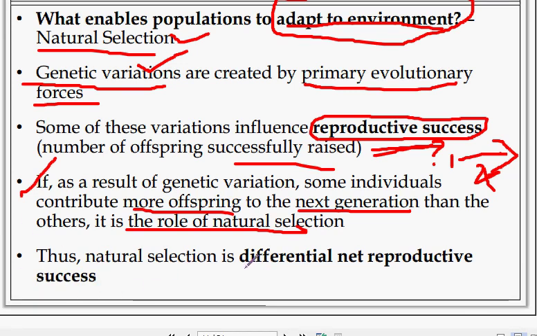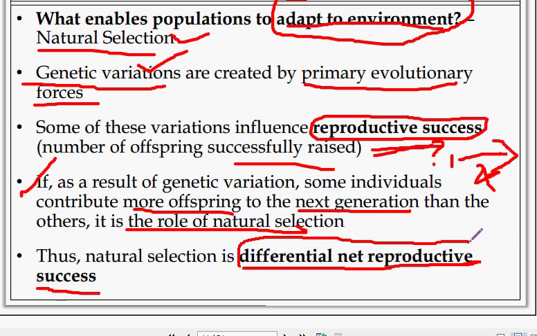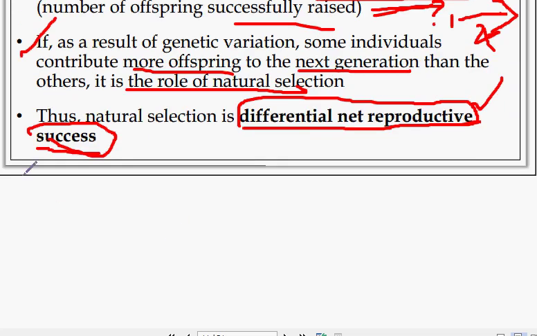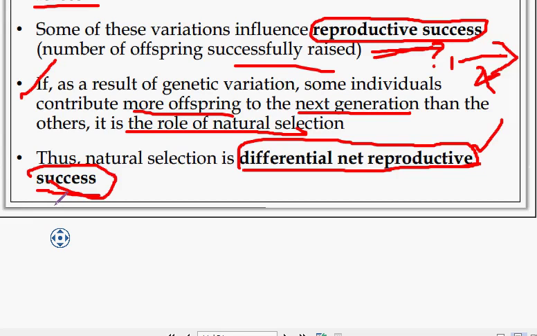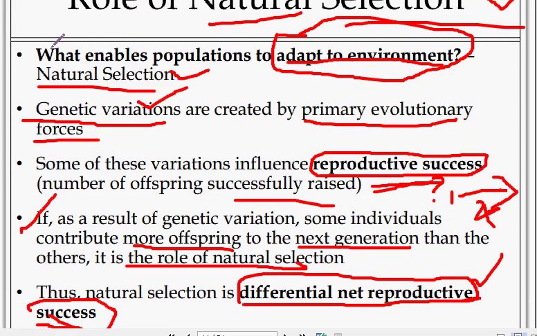Thus natural selection is differential net reproductive success.